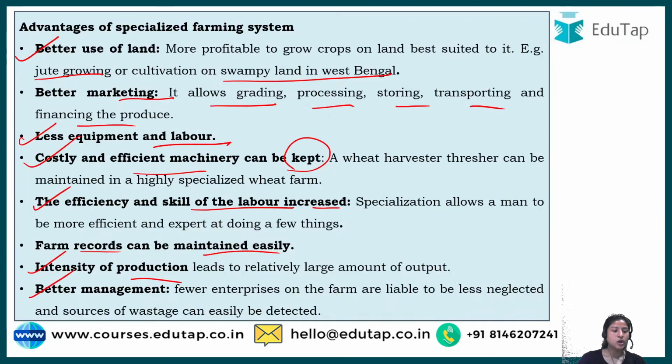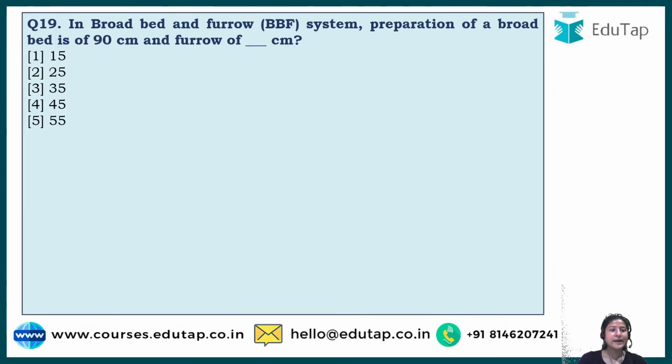All right, so let's go to question number 19, which says, in broad bed and furrow system, preparation of a broad bed is of 90 centimeter and furrow of dash centimeter.